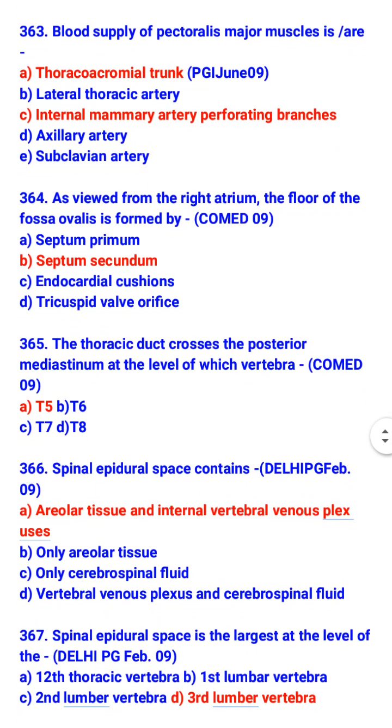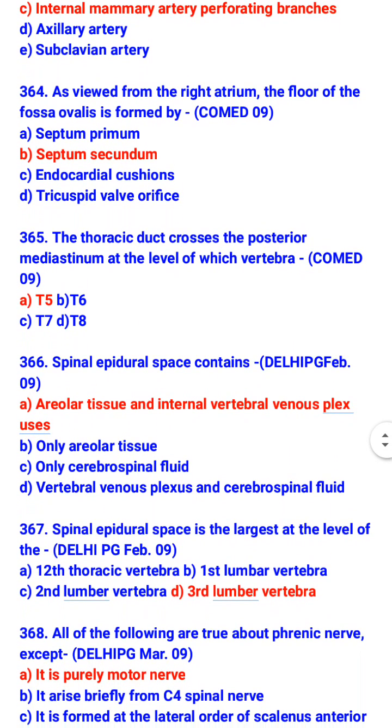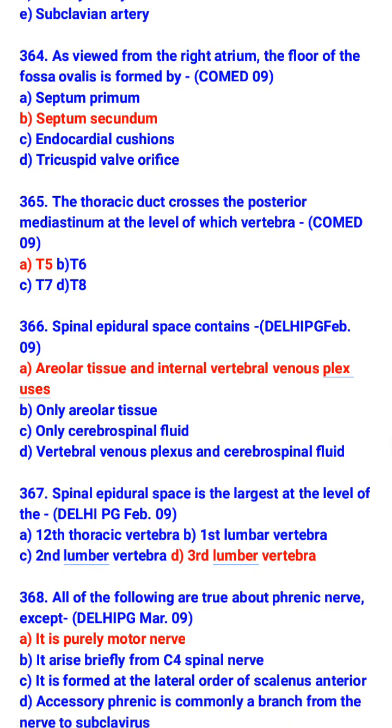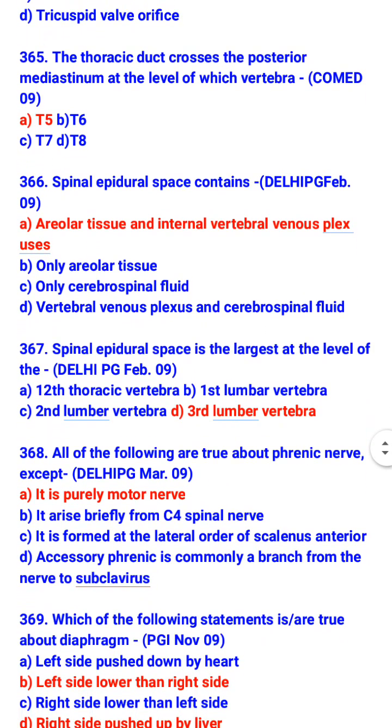The thoracic duct crosses the posterior mediastinum at the level of which vertebrae? T5. Spinal epidural space contains areolar tissue and internal vertebral venous plexuses. Spinal epidural space is the largest at the level of the third lumbar vertebrae.